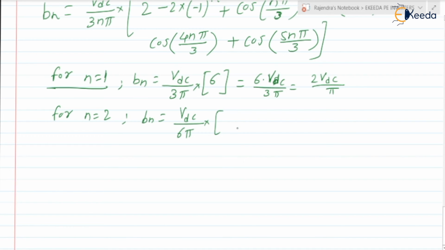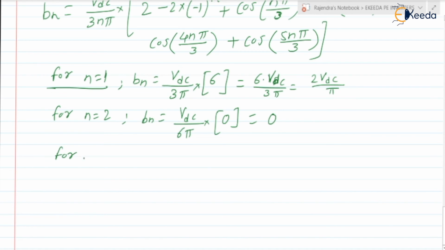Let us check the bracket value. It is n is equal to 2, so it will be 0. So this term will be 0. What is Bn? Bn is equal to 0.